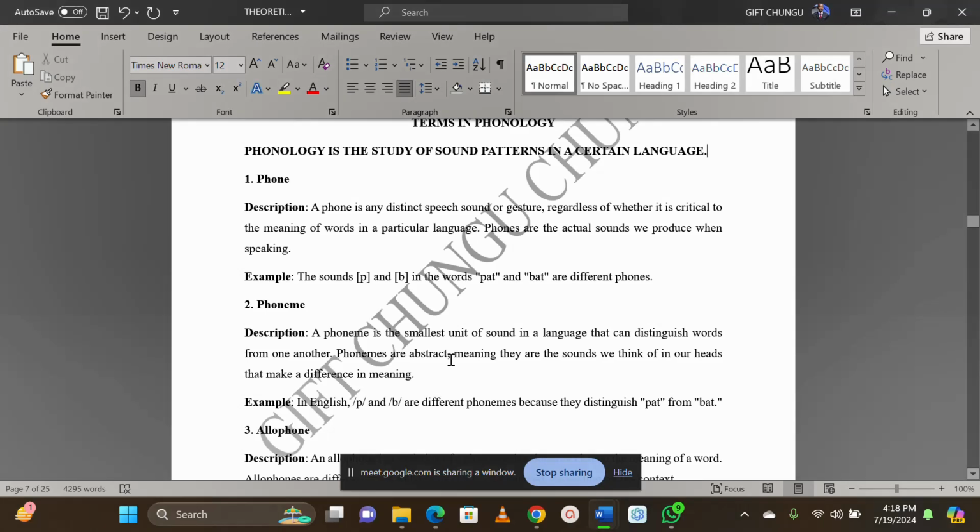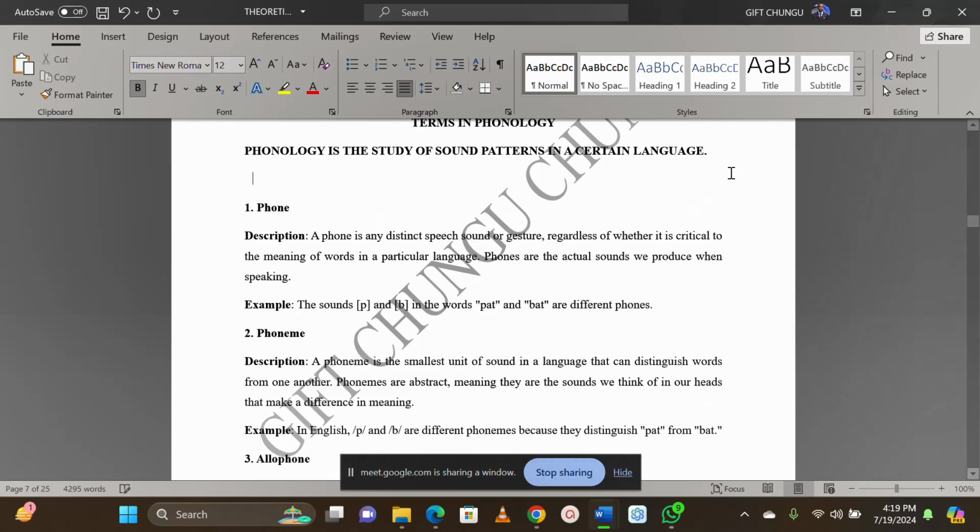Phonology is the study of sound patterns in a certain language. Different languages have patterns that they follow. That is why I told you that in African languages we have CV. For example, batata: we have CV, CV, and CV.